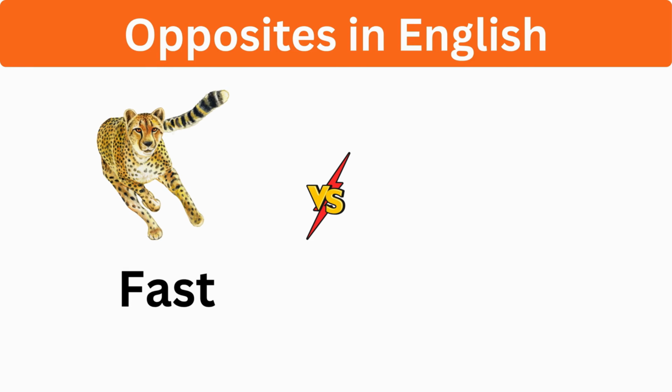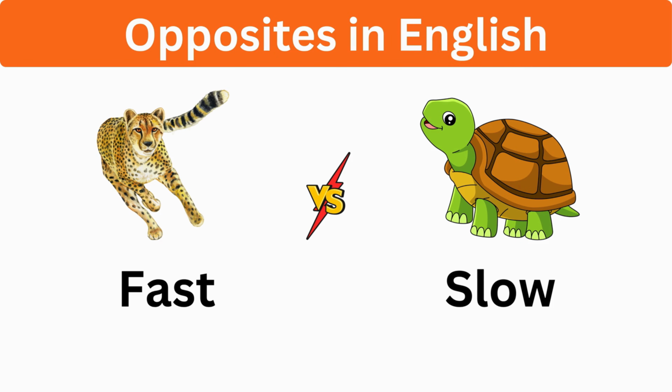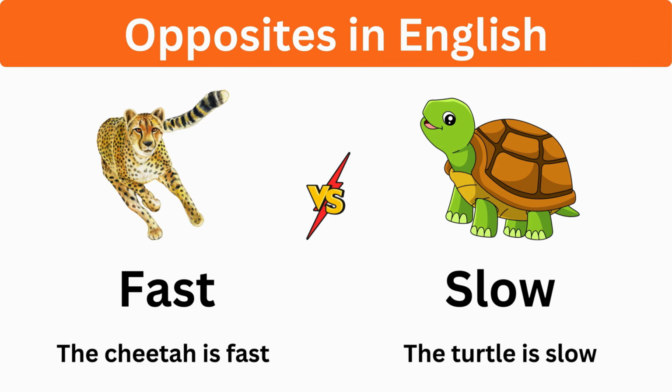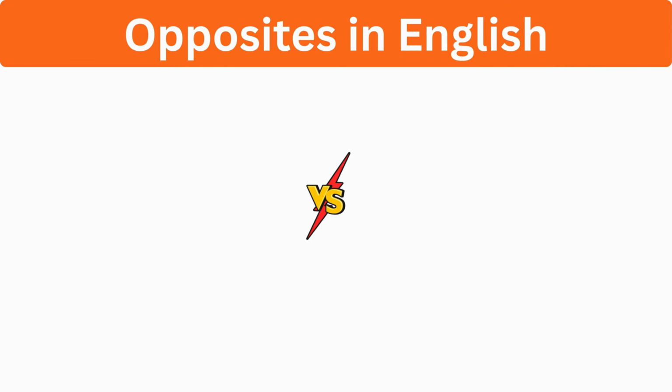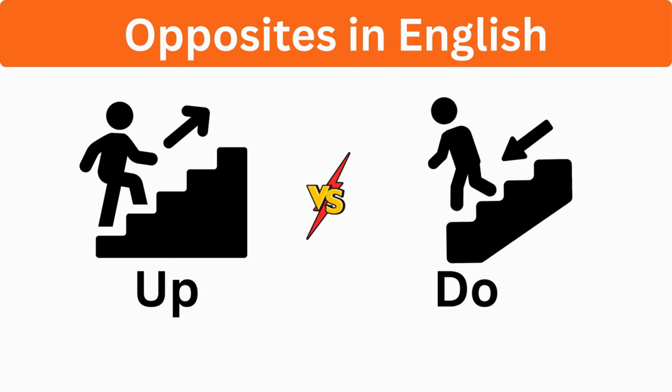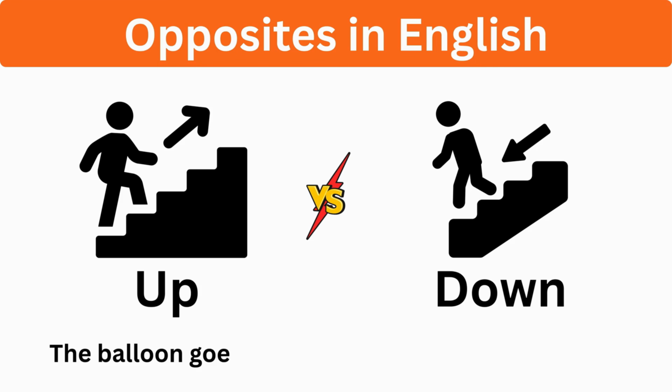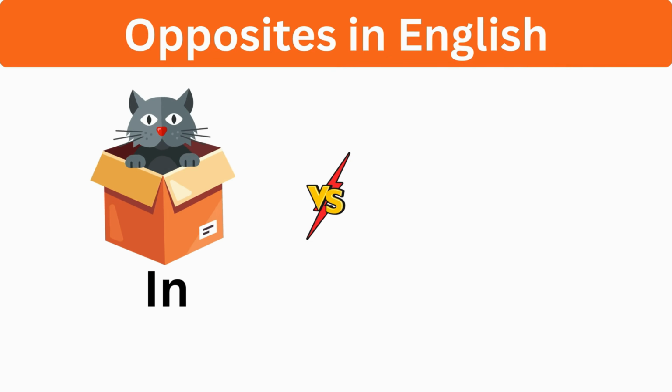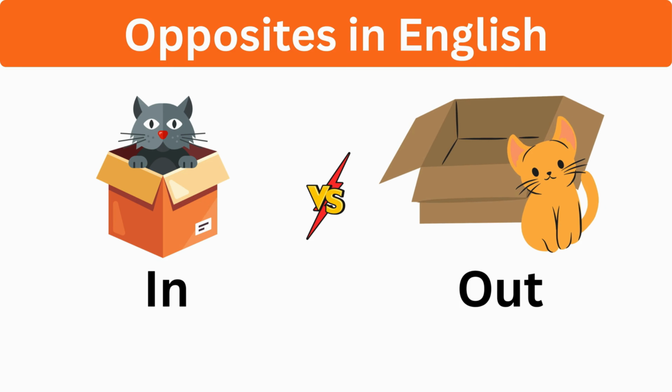Fast, slow. The cheetah is fast. The turtle is slow. Up, down. The balloon goes up. The ball falls down.